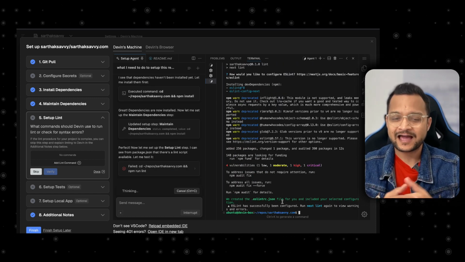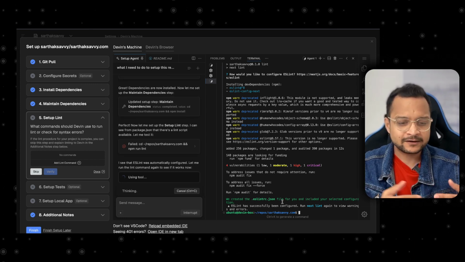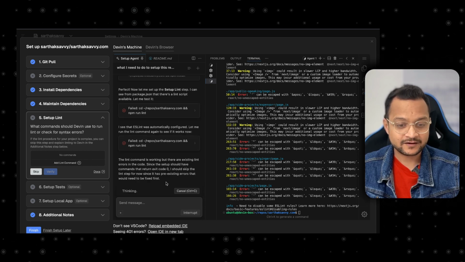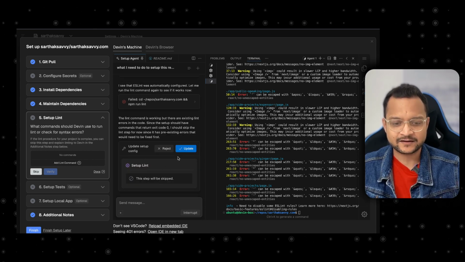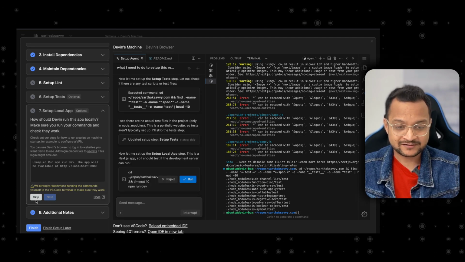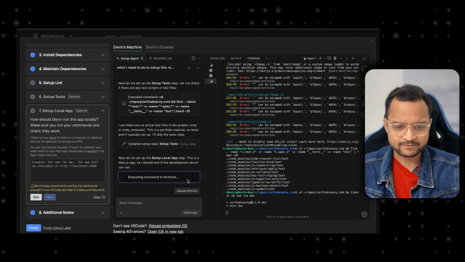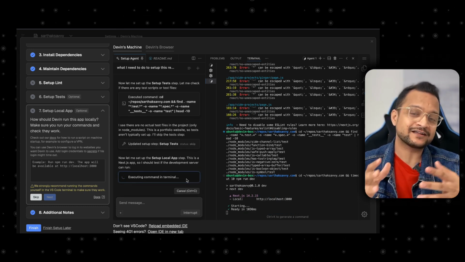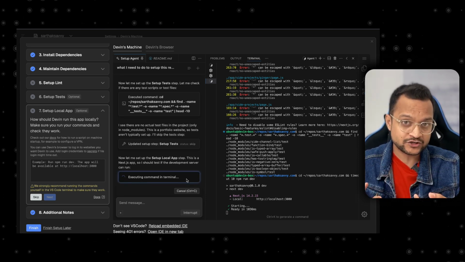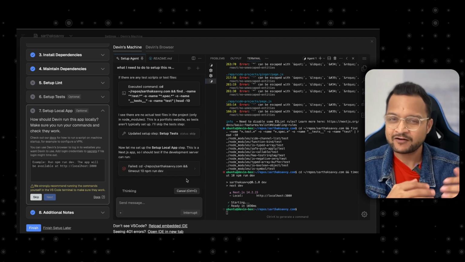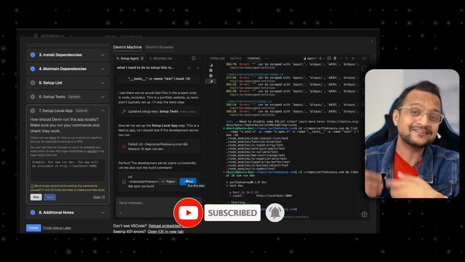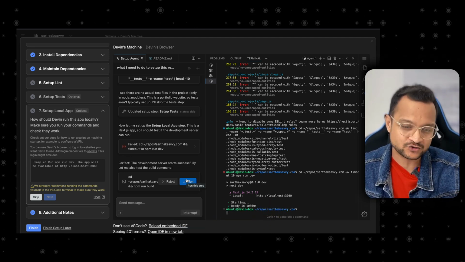But this is really helpful. I just skipped some of the things, but now it is saying, hey, you can do that. So cool. Now it's finishing up and finally says update setup, and I want to just skip this. I'm skipping the testing. I'm also skipping this npm run dev. No, it's needed, the npm run dev, for development purposes. So as I told you, this is exactly similar to how we set up the project in our local machine. In our local machine, we say npm run dev, and this is the same thing Devin is going to do in its local machine, which is actually its virtual machine.